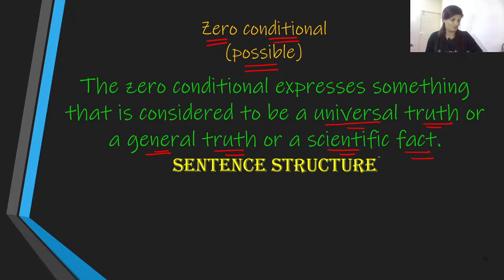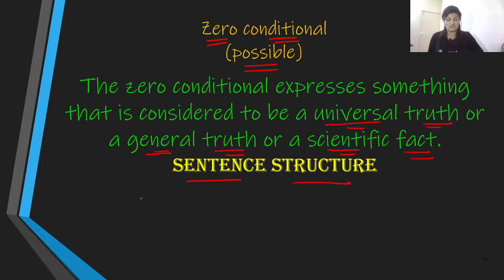Before I give you the examples, let me point out the sentence structure. What type of sentence structure are we going to use? If you remember, when I was discussing tenses, I took you through each and every structure of the tense. So if you remember that well, I'm pretty sure you will be able to understand conditionals in a jiffy.